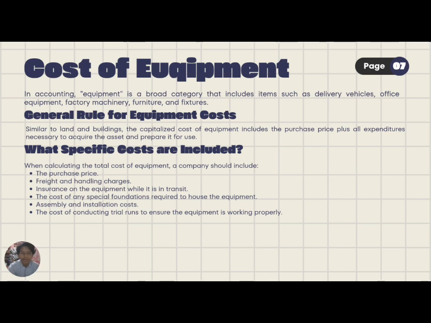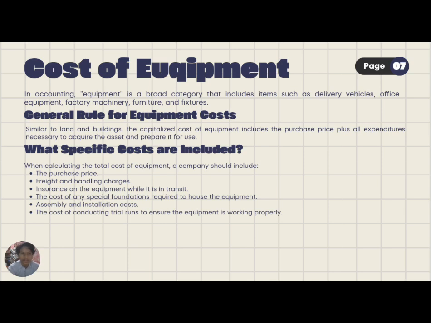Next is cost of equipment. In accounting, equipment is a broad category that includes items such as delivery vehicles, office equipment, factory machinery, furniture, and fixtures. General rule for equipment costs: it's similar to land and building. The capitalized cost of equipment includes the purchase price plus all expenditure necessary to acquire the asset and prepare it for use.